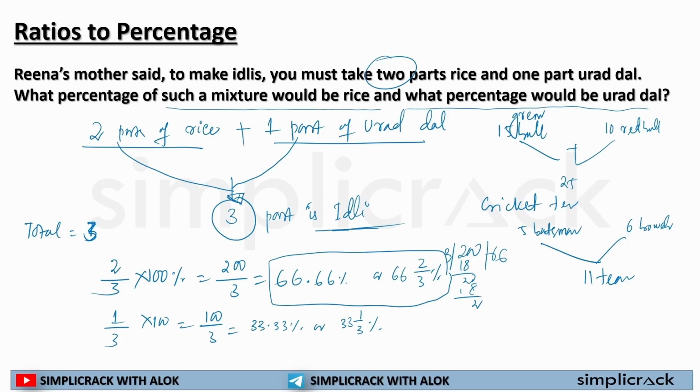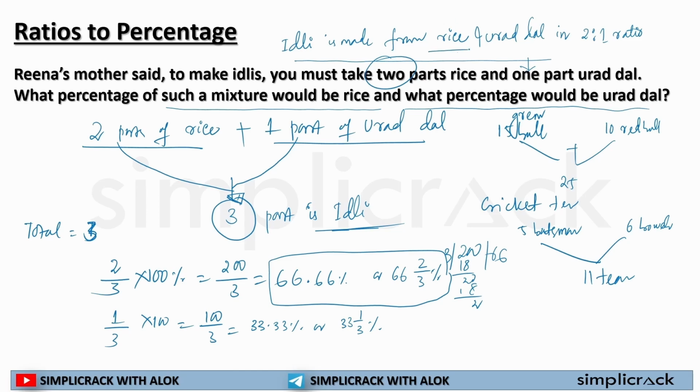For example, this question is written as: idli is made from rice and urad dal in 2:1 ratio. This statement is the same as the earlier statement.